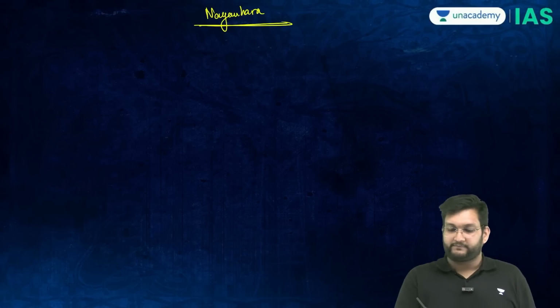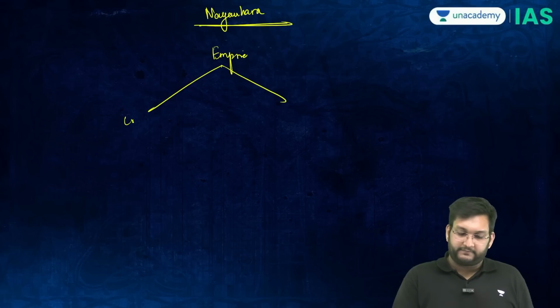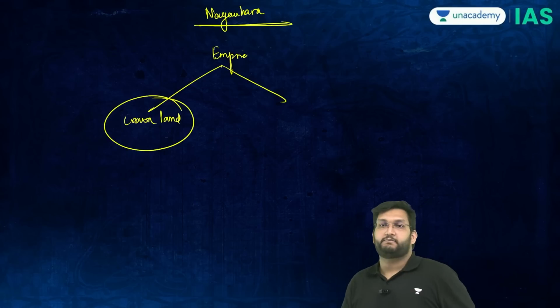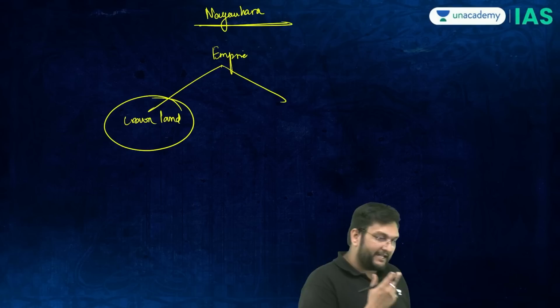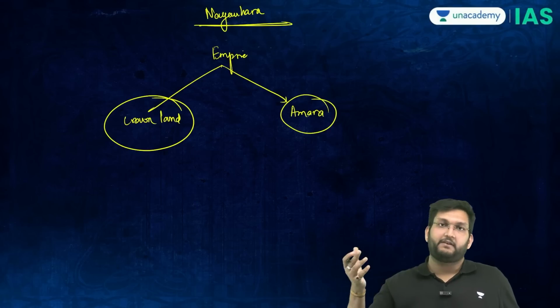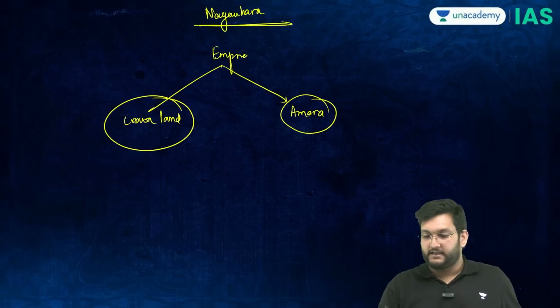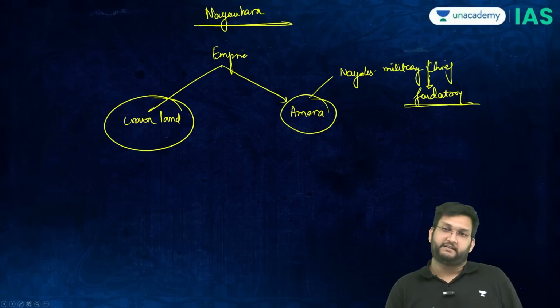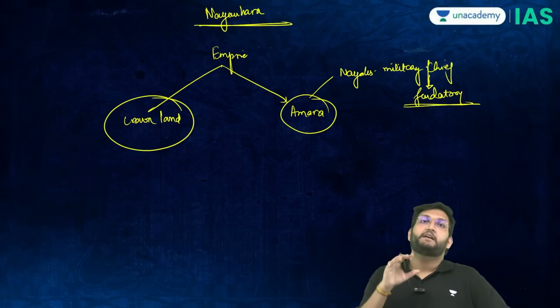In this, you again have the empire, which is the Vijayanagara Empire. You have crown land, where the money directly goes to the Raya. He gets money, the best fertile land here. Thereafter, you have something called the Amra. Amra is the word like Ikta, which is the land allocated to Nayaks. Nayaks are nothing but military chiefs. They are in service of the king, the Raya. They are basically feudatories, if you want to call them, because they are local power centers. Nayaks are powerful that way.